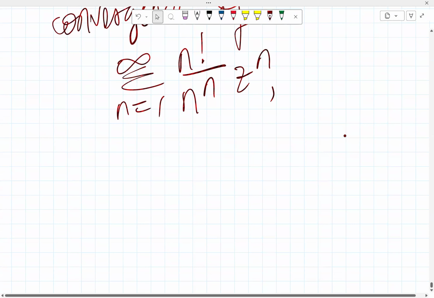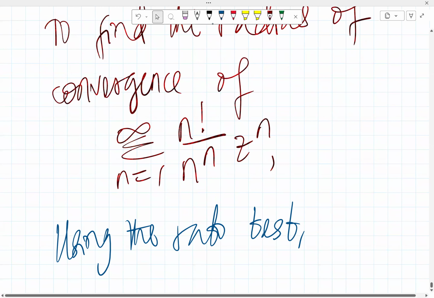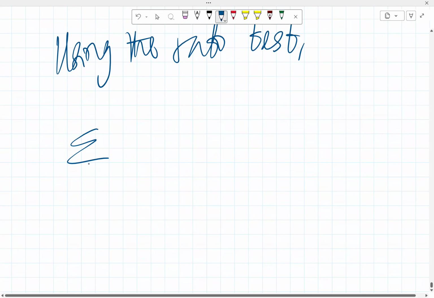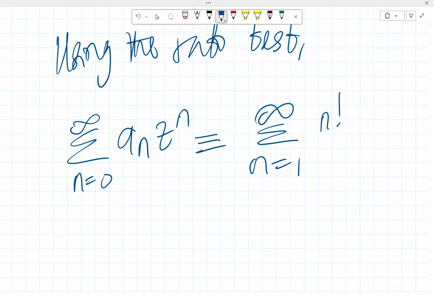Again, we want to use the ratio test. Comparing the general series summation from n equals 0 to infinity of an zn with summation from n equals 1 to infinity of n factorial over n raised to power n, z raised to power n,